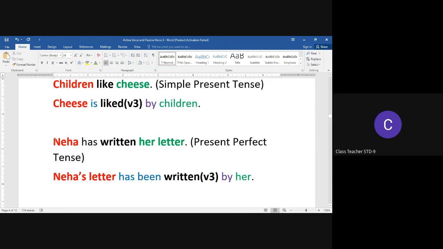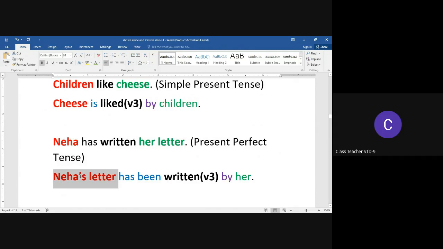Similarly, when we transform "Neha has written her letter," this sentence is in present perfect tense because we have the helping verb "has" indicating that it is in present tense, and the main verb "written" indicates that we are talking about perfect tense. Now, when we transform this sentence from active voice to passive voice, the object of the active voice sentence should become the subject of the passive voice sentence.